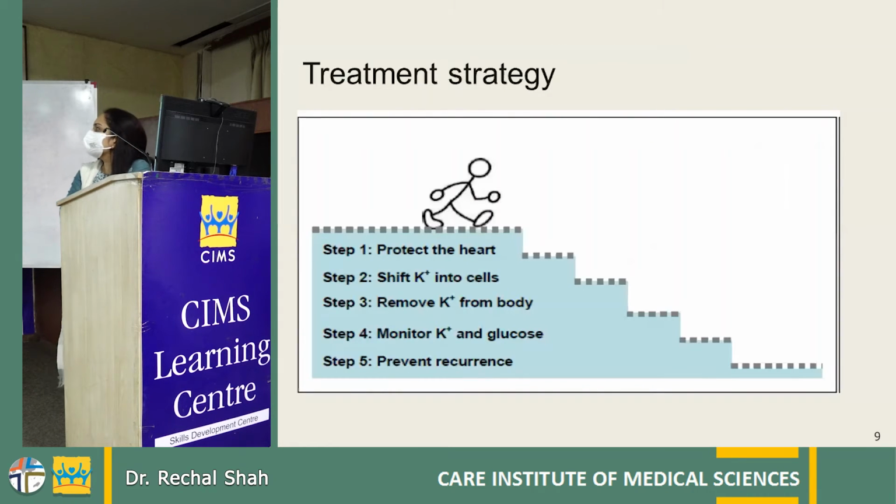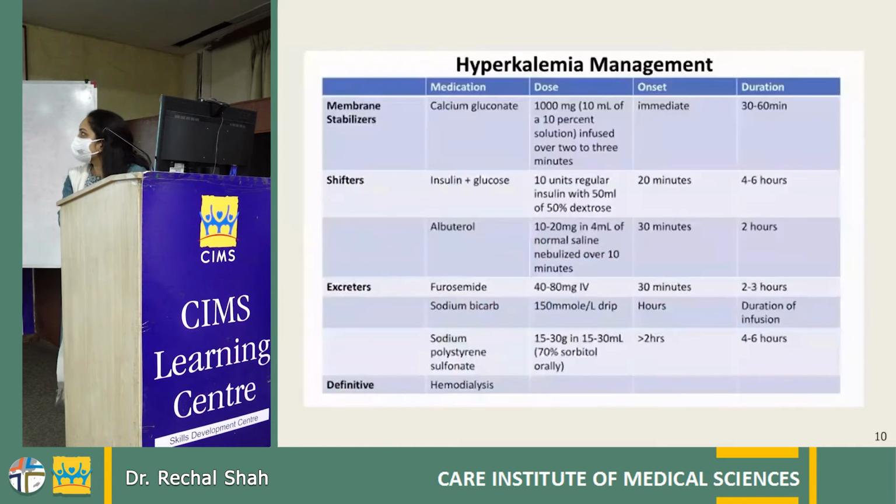So the treatment strategy is a stepwise approach. First we have to protect the heart and shift the potassium intracellularly, remove the potassium from the body, do regular monitoring of potassium and glucose, and prevent the recurrence. So these are the modalities for the treatment.